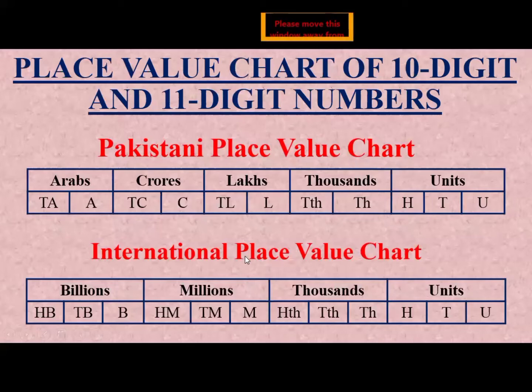If we compare both these place value charts, you can see here that up to 10,000 the places are the same, but after 10,000 the places are different. In the international place value chart, there is a 100,000 place, but in the Pakistani place value chart, there is no place of 100,000. So in the Pakistani place value chart, the first group consists of 3 digits and each other group consists of two digits. But in the international place value chart, the first group consists of three digits and each group consists of 3 digits.